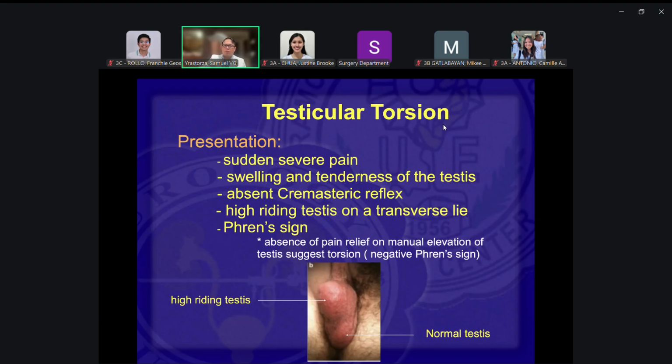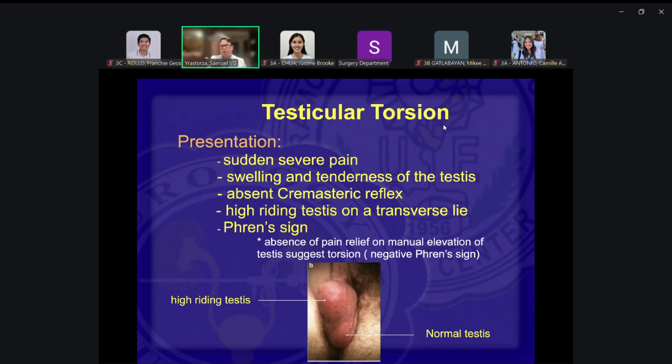Absent cremasteric reflex. The testis is high up in the scrotum and on a horizontal line, not longitudinal, the line is horizontal. And then the Prehn sign. So when you have orchitis, okay, there's pain on the testis.